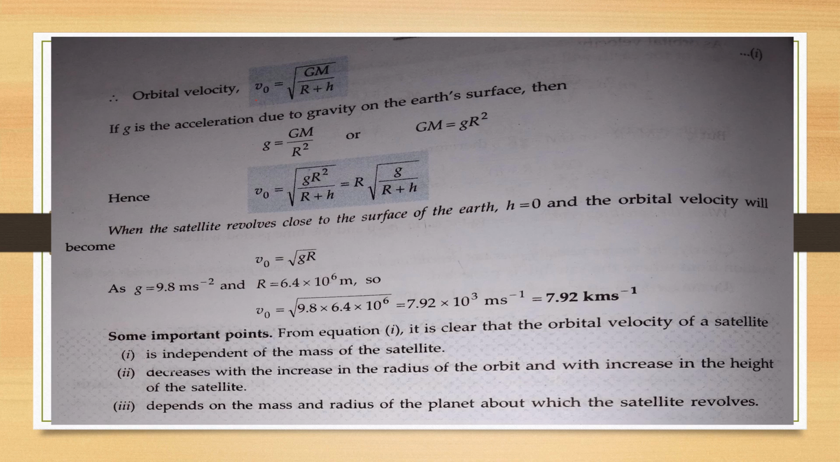So put the value of g. We know that the value of small g is 9.8 meter per second square. We also know the radius of the Earth, that is 6.4 into 10 raised to power 6 meter. After putting these values, we get the orbital velocity in numeric value, that is 7.92 kilometer per second.